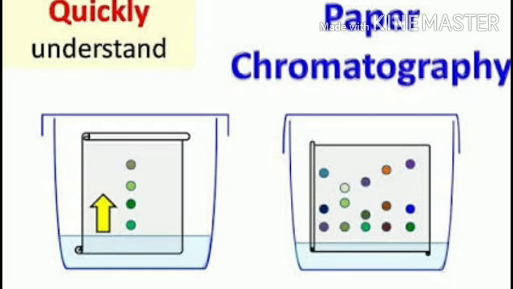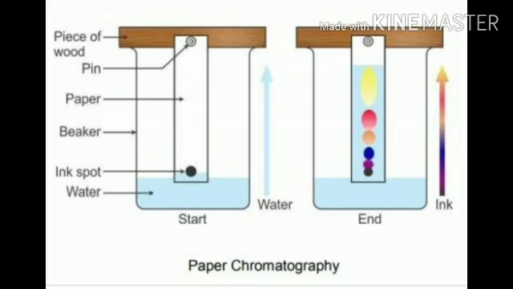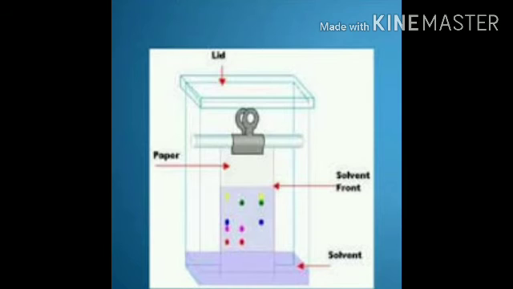The third method is chromatography. This is one of the latest techniques to separate the components of a mixture when all the components are very similar in their properties. For example, the components of ink are separated by this method. Ink is a mixture of different dyes which is separated by chromatography because some of the dyes are less soluble and some are more soluble in a solvent.